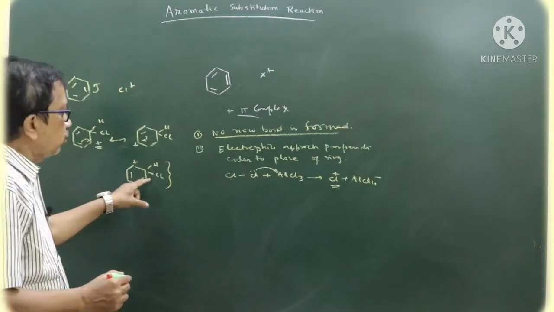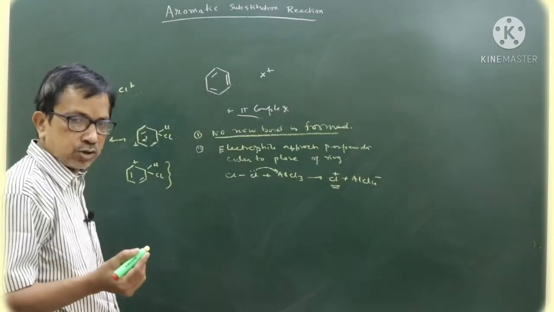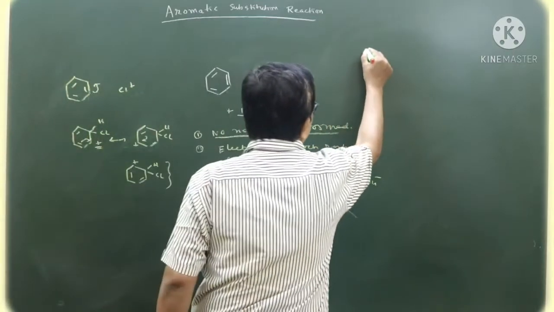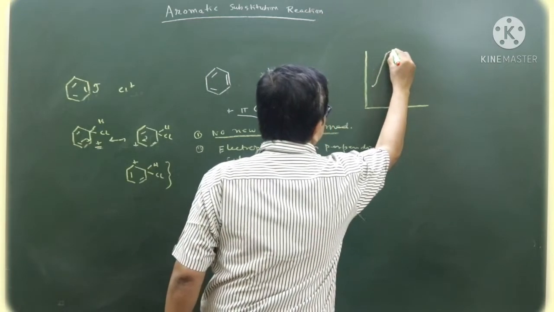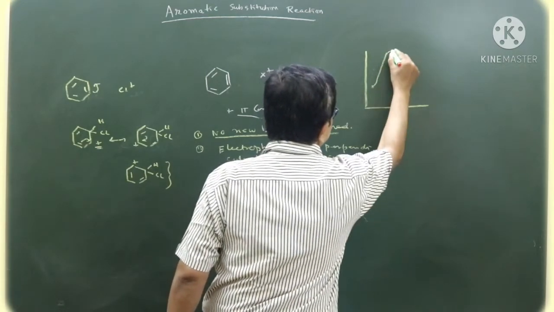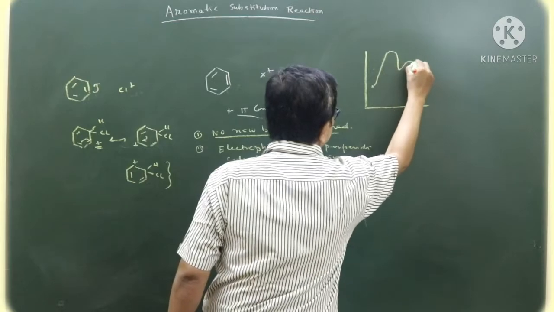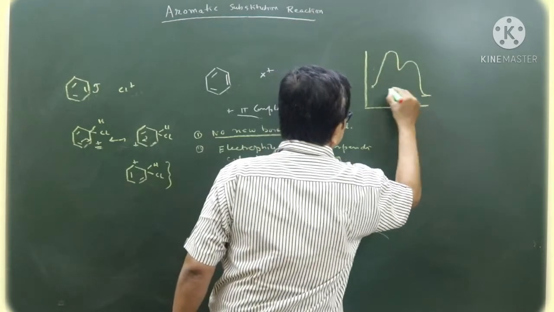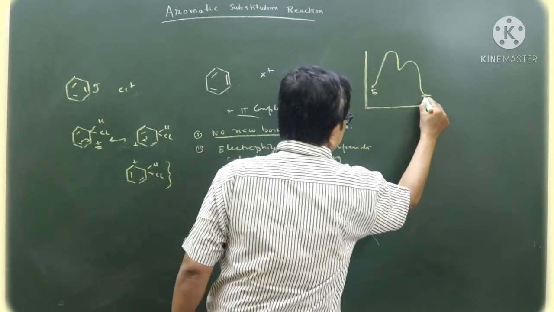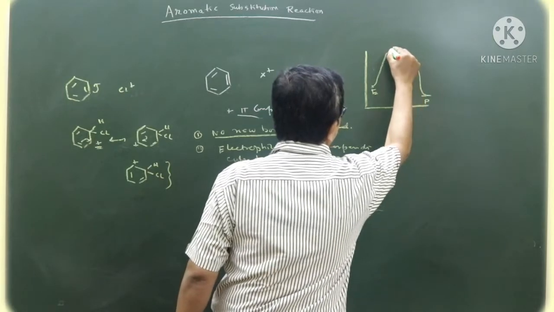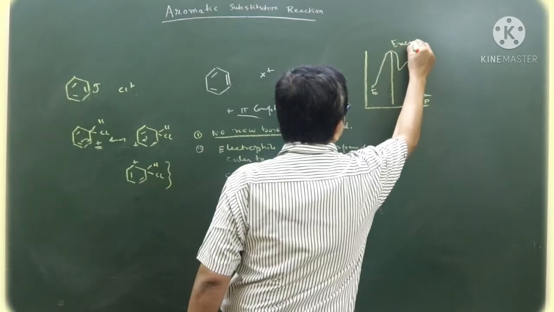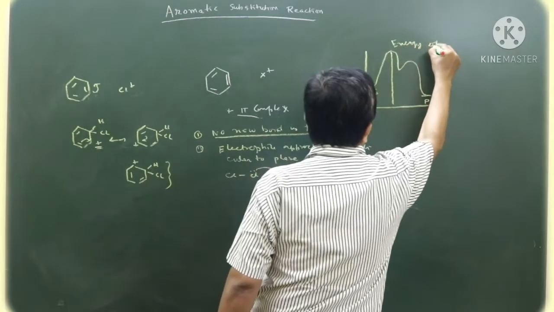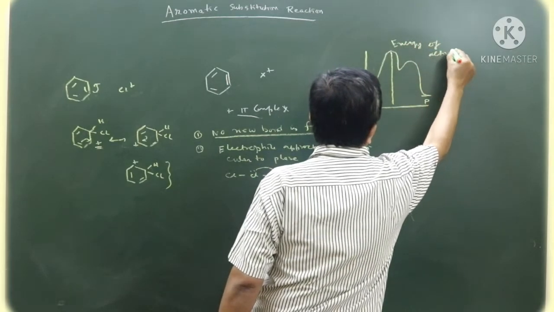Now, in the last class I have also shown it to you, if I draw the energy profile, suppose it is the energy of the intermediate, it is the energy of the reactant, it is the energy of the product, it is the energy of the activated complex. Energy of activated complex.